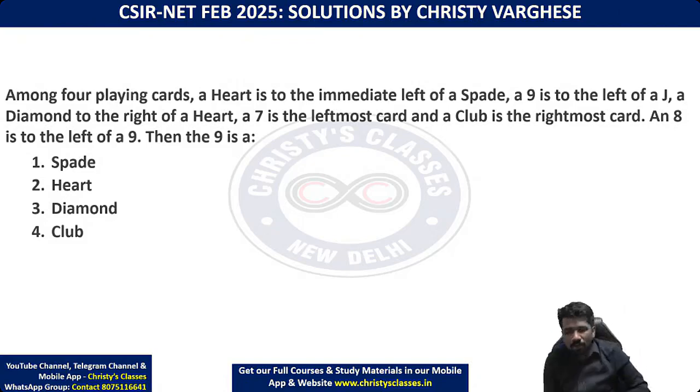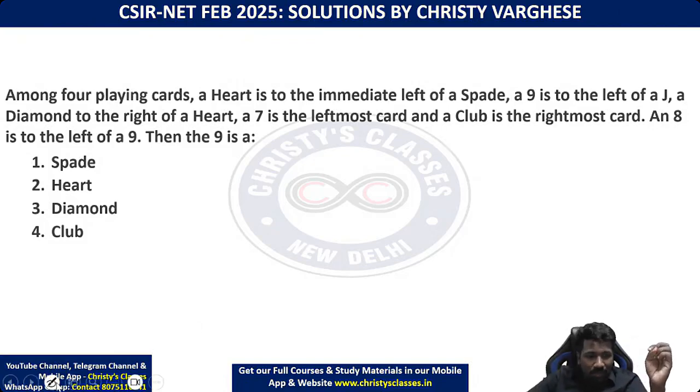Okay, due to lack of time, I'll start explaining. Among four playing cards, a heart is to the immediate left of spade. Immediate left means there is no one else in between. In the seating arrangement chapter, we learn it as left neighbor. Heart is H, and heart is the immediate left of S. So H and S are seated adjacent.